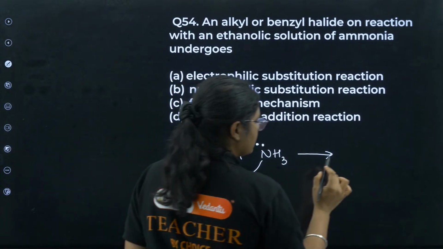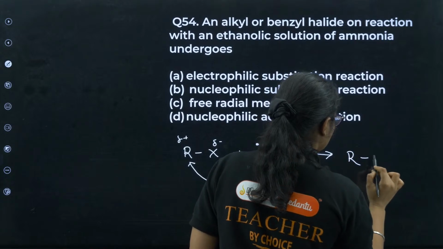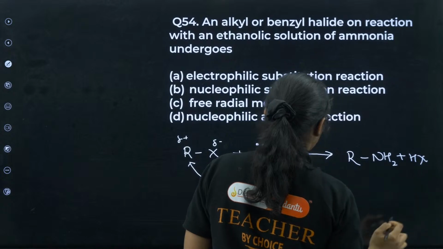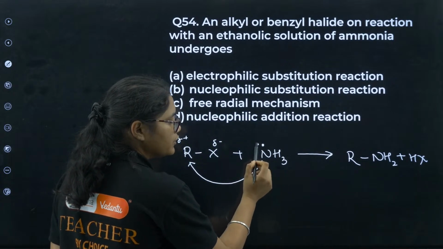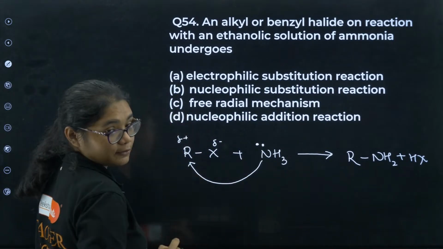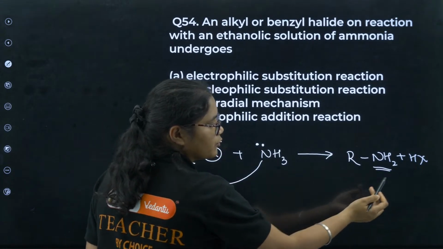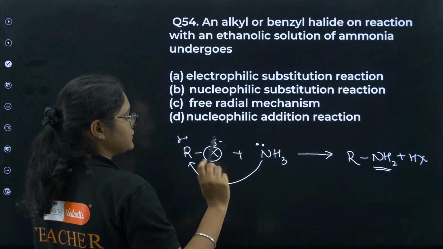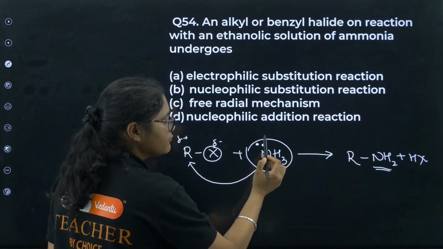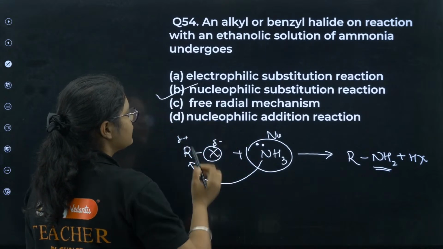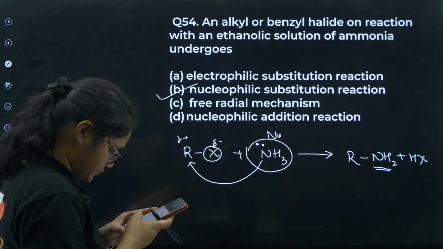So we get RNH2 plus HX. So here a nucleophile is attacking an electrophile. On replacing, X is replaced with the NH2 group. So this is a substitution reaction. Because a nucleophile is substituted here, it is called a nucleophilic substitution reaction.